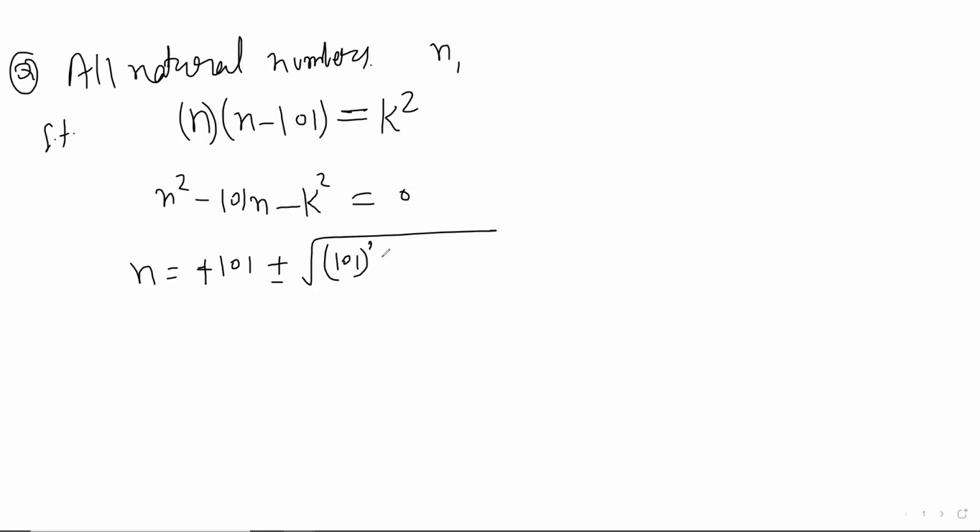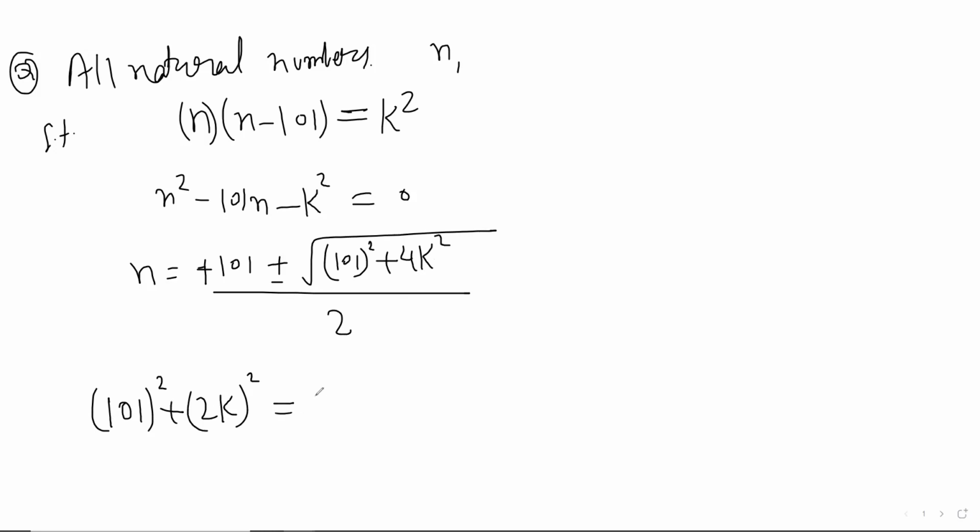So 101 squared plus 4k squared. Yes, 101 squared minus 4ac, so that would become plus 4k squared. Now this thing in the radical should also be a perfect square. It can't be 0 because otherwise 101 by 2 is not a natural number. So this thing we're getting, some m squared.